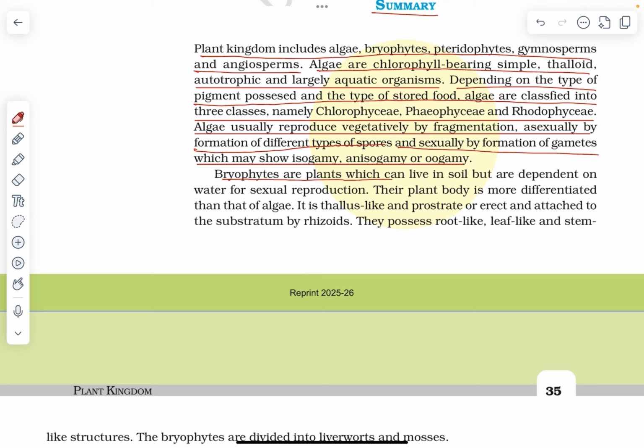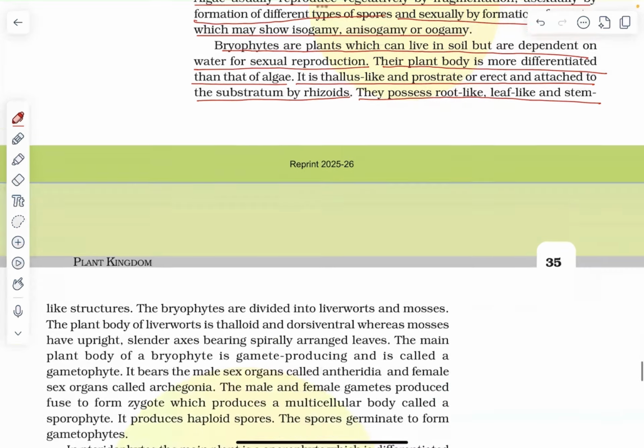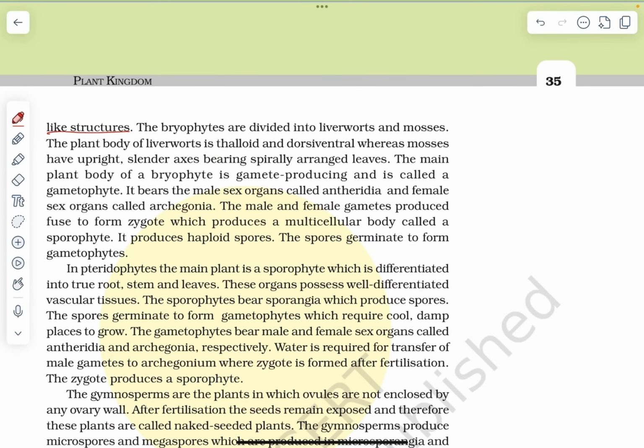Bryophytes are plants which can live in soil but are dependent on water for sexual reproduction. Their plant body is more differentiated than that of algae. It is thallus-like and prostrate or erect and attached to the substratum by rhizoids. They possess root-like, leaf-like and stem-like structures. The bryophytes are divided into liverworts and mosses. The plant body of liverworts is thalloid and dorsiventral, whereas mosses have an upright, slender axis bearing spirally arranged leaves.